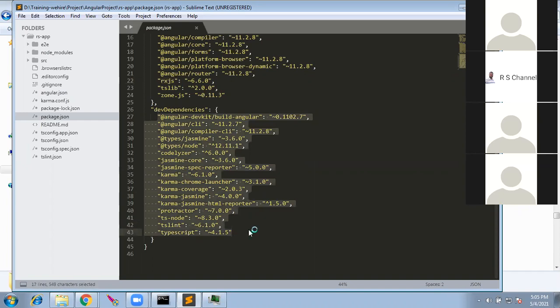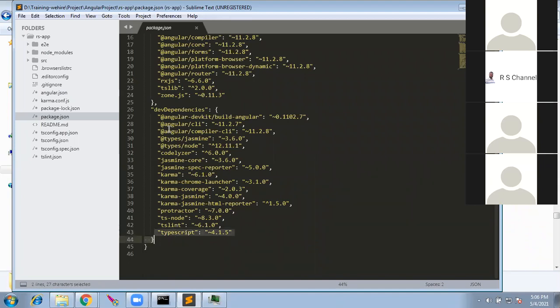Let's say I want to use some third-party plugin for Angular. What will I do? I go to their website, and they will give me an npm command. We run that command in the project, and a line will be inserted here automatically.